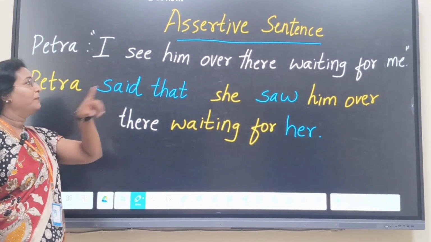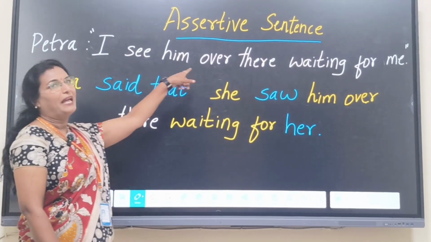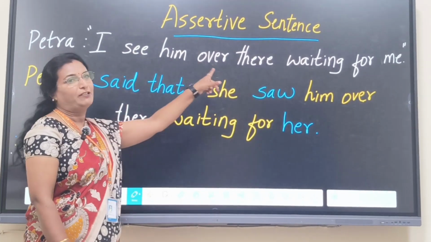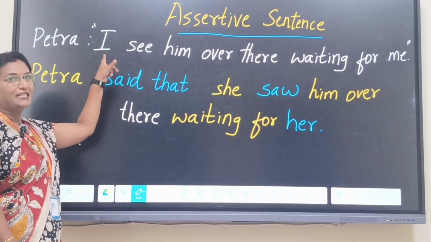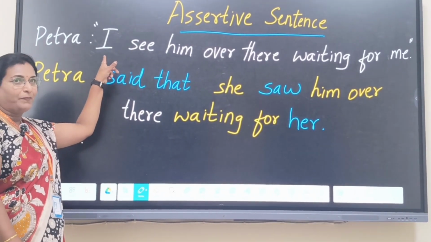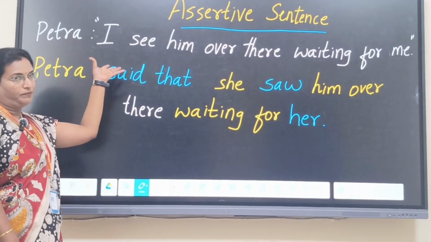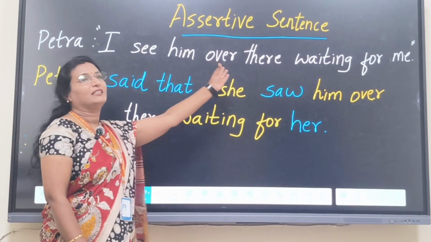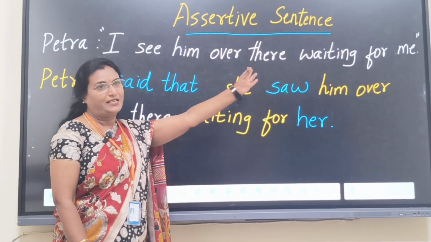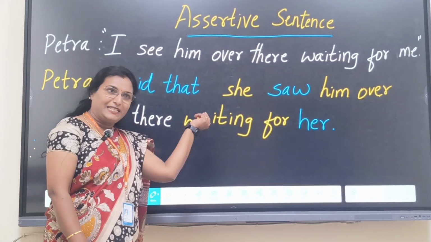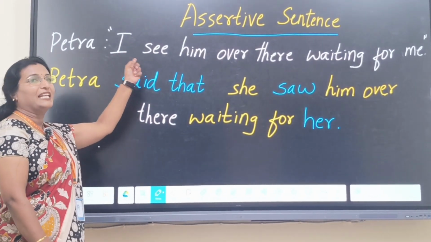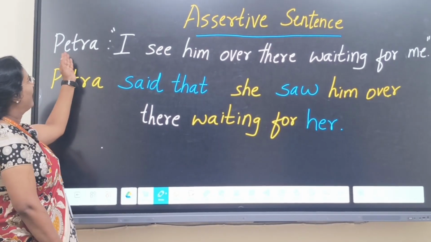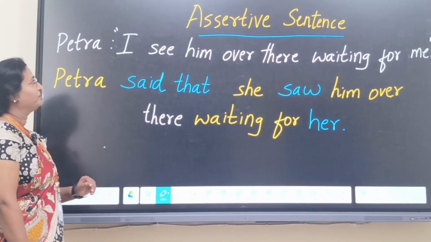For an easy tip, it looks like some answer or a statement which begins with I, you, he, she, it, they, or simply any noun. It will be more like the answer sentence, or any statement. After identifying this as an assertive sentence, you have to do the reporting part.